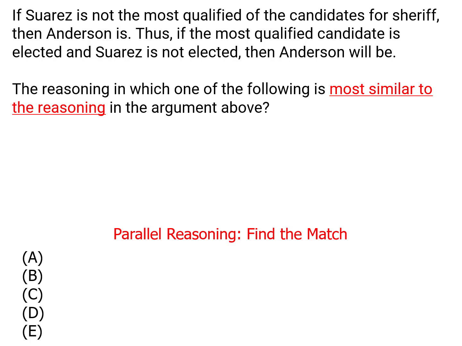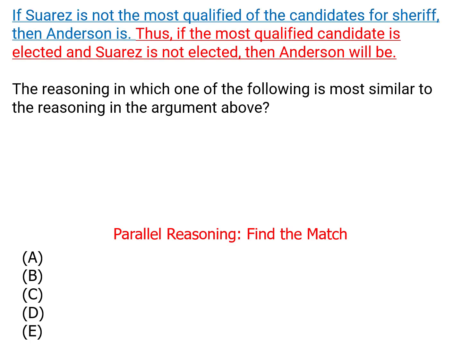This is not a very long argument, and it does have a nice conclusory keyword, thus, to flag the conclusion. Thus, if the most qualified candidate is elected and Suarez is not elected, then Anderson will be. There's a single piece of evidence, which is not quite an if-then statement, even though it begins with the word if. If Suarez is not the most qualified of the candidates for sheriff, then Anderson is. In other words, one or the other of them is the most qualified. Nobody else is more qualified than Suarez and Anderson.